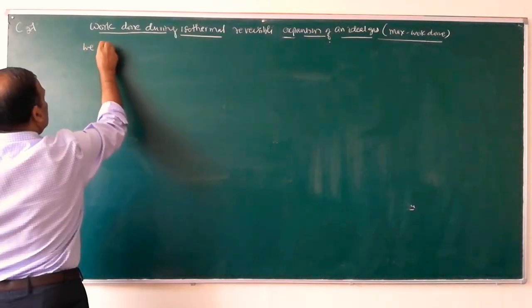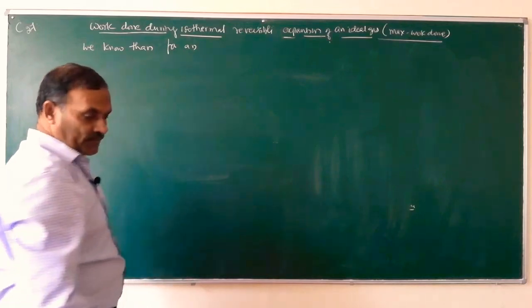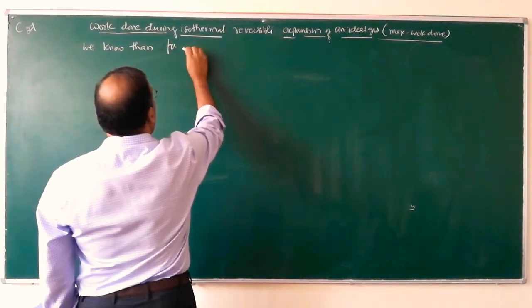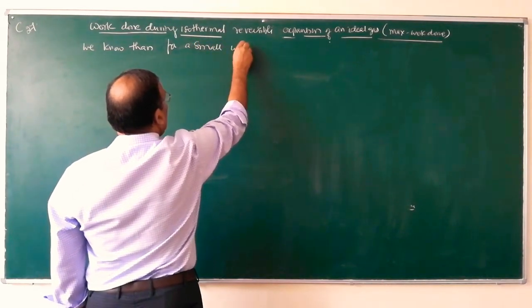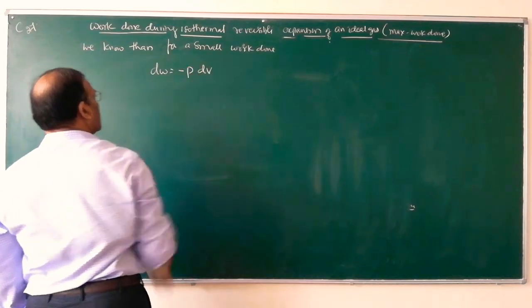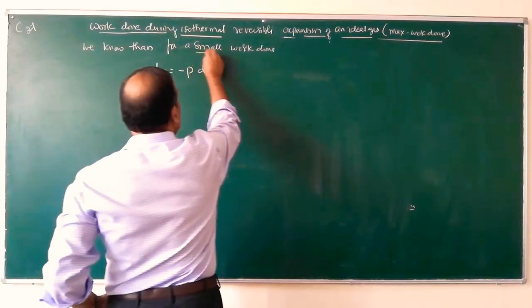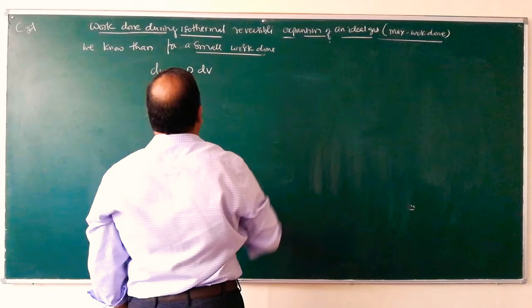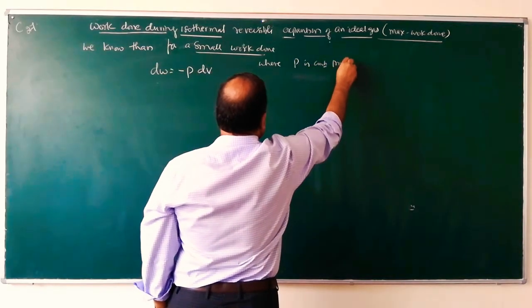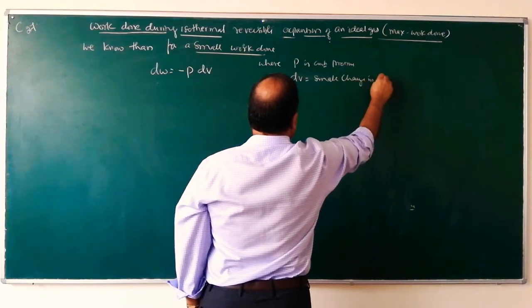we know that for a small work done, dW is equal to minus P dV, where P is constant pressure and dV equals a small change in volume.